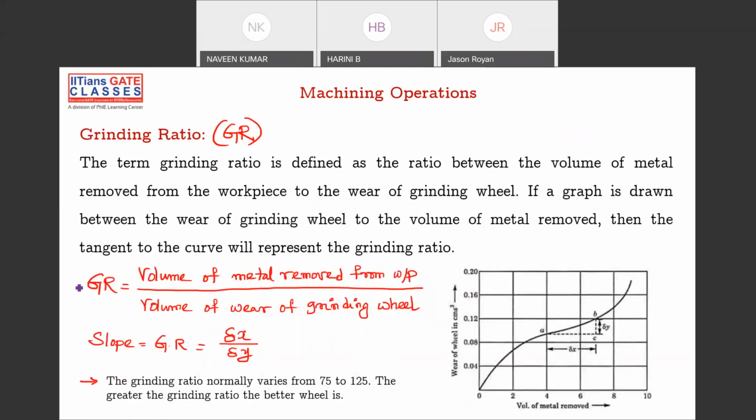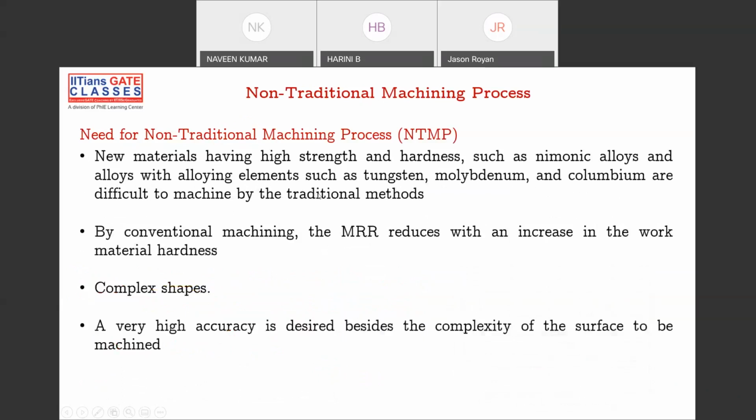The important point is grinding ratio. Grinding ratio is nothing but the volume of material removed from the workpiece divided by the volume of wear of the grinding wheel. So it is a ratio of volume of material removed from the workpiece, which is desired, to the volume of wear of the grinding wheel, which is not desired. The grinding wheel should not wear fast, your workpiece should be removed fast, right? So the grinding ratio should normally vary from 75 to 125. If it is increasing, it's good. Sorry. Okay. And then we will go to non-traditional.